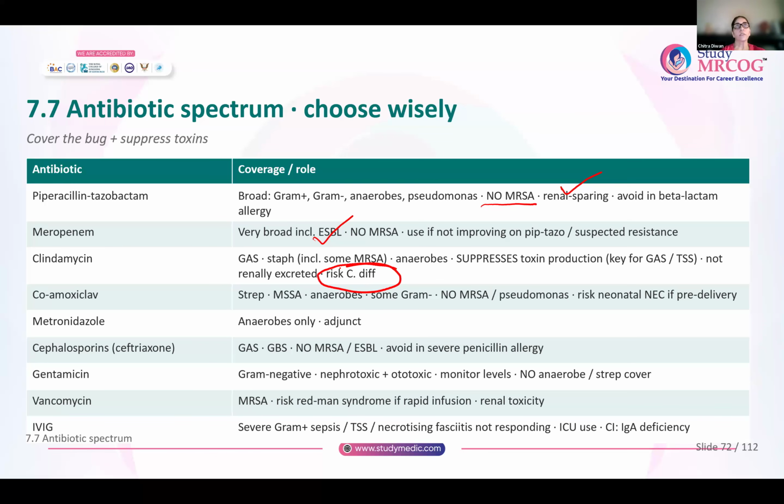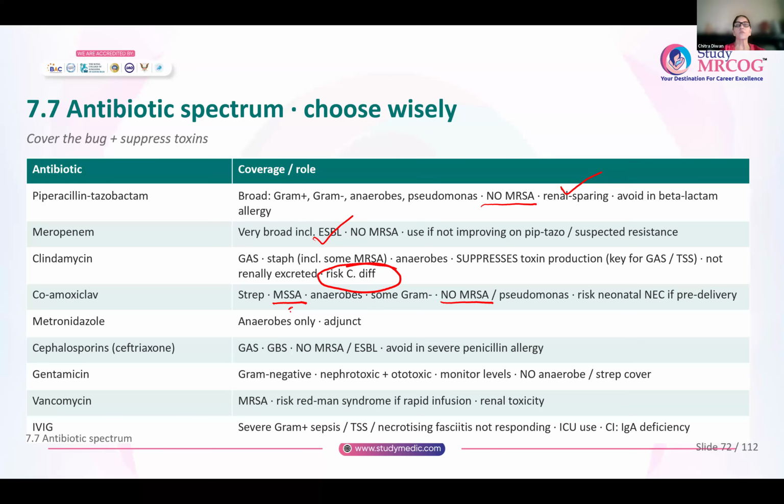Co-amoxiclav, it is useful against streptococci. It is useful against MSSA. That means it is also effective against anaerobes, effective against some gram-negative, not effective against MRSA. That means methicillin resistant, it is not effective, but against methicillin susceptible Staphylococcus aureus, it is effective.